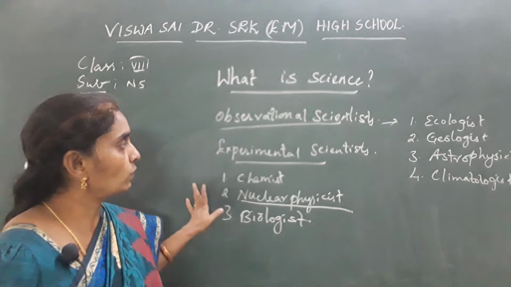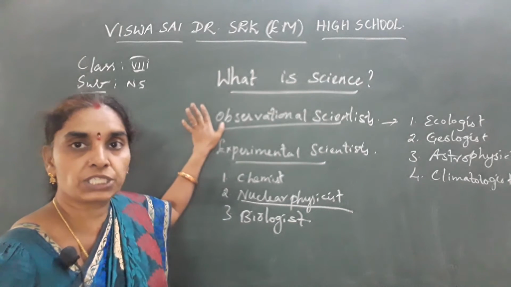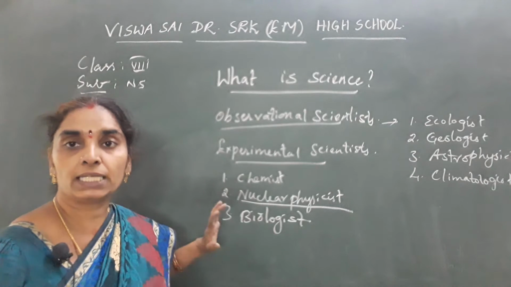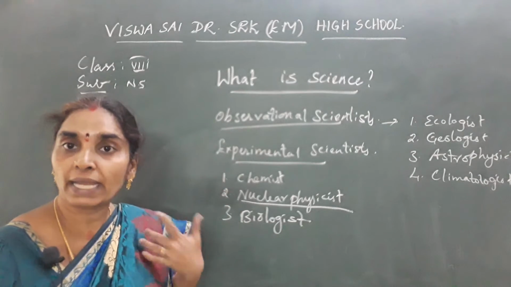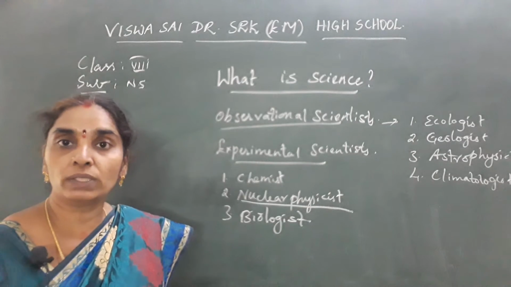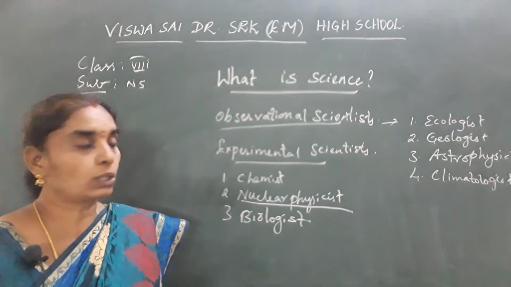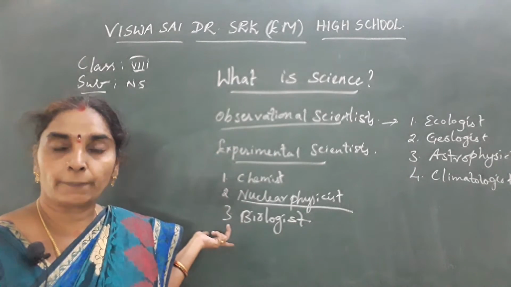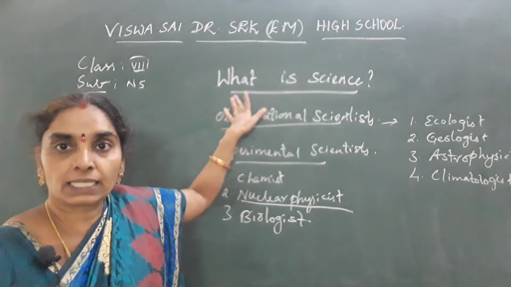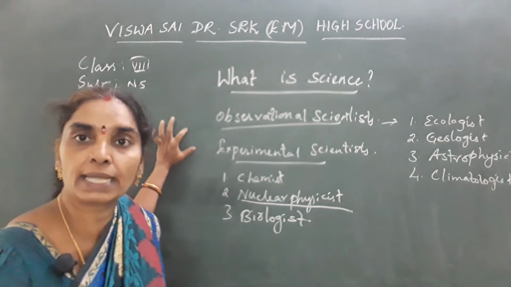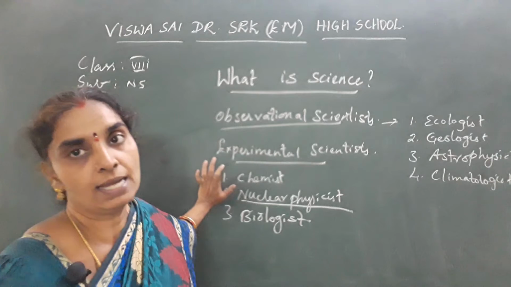These are the scientists who observe nature, and some specifically perform experiments by an activity, analyze and conclude the results. So these are the scientists who work upon science. Is it clear, children? Hope you have understood today's topic of observational scientist and experimental scientist.